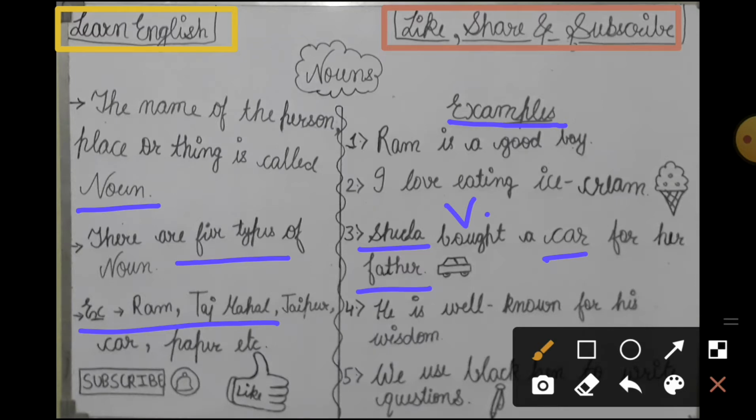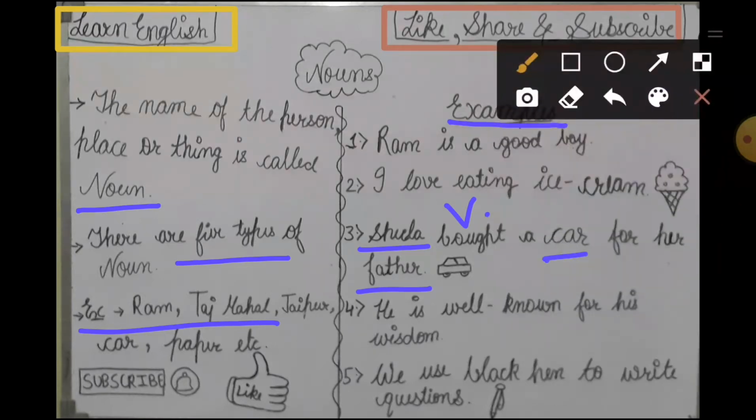Now the next sentence which is given to you is: he is well known for his wisdom. Here he is a pronoun and is is a helping verb. His is also a pronoun, and wisdom. Here wisdom is the noun. Why is wisdom the noun? Because you all know that there is abstract noun in your types of nouns. So wisdom is an abstract noun.